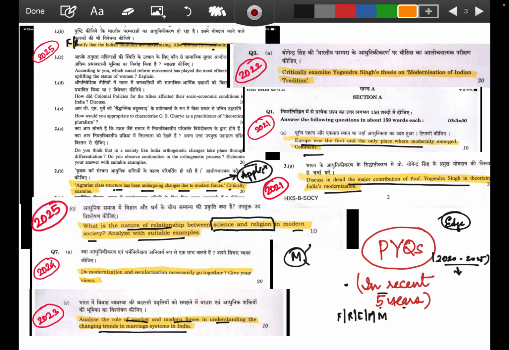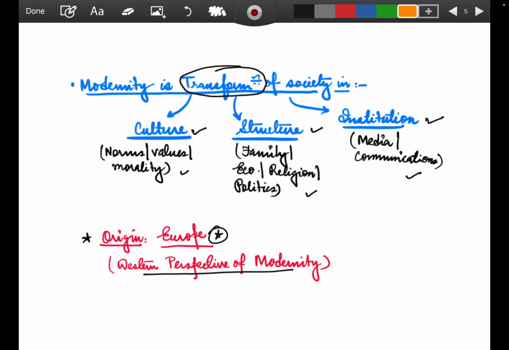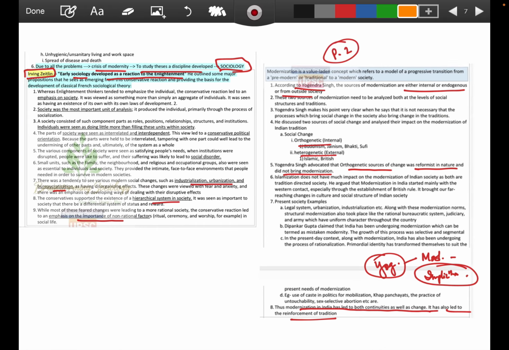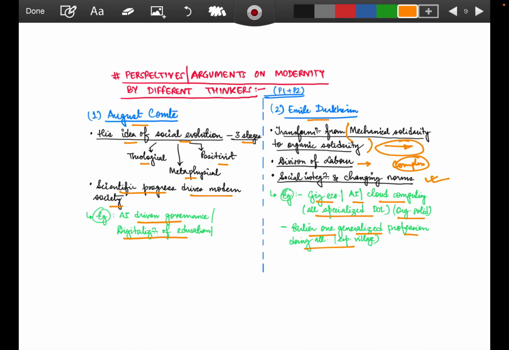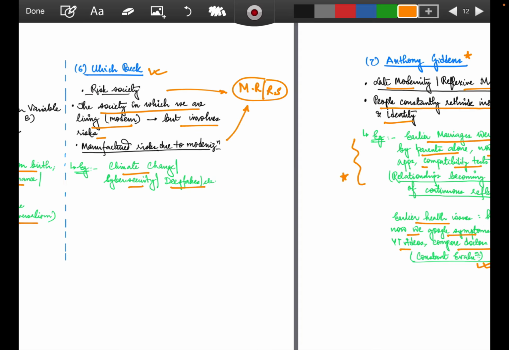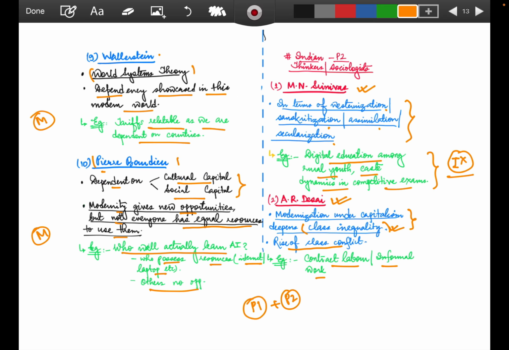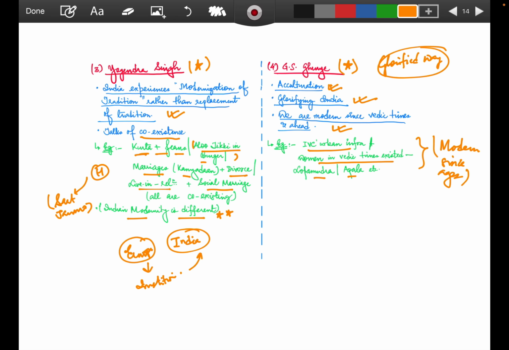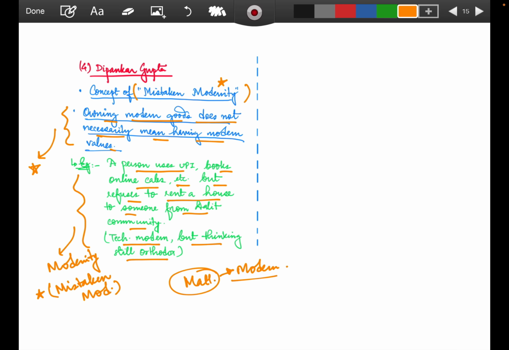But before that, try to develop this habit of interlinkages. Try to have this sociological concept clarity, and see how sociological perspectives are being used. So you can also have better sociological keywords to mention in your answer, and any type of question can be dealt with this.